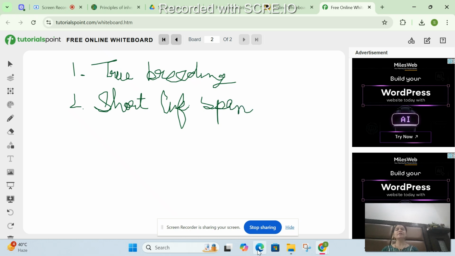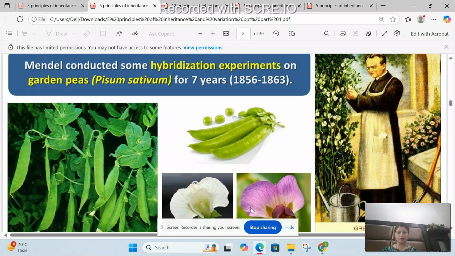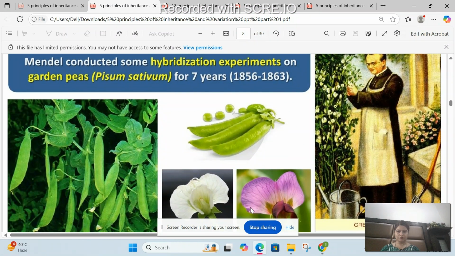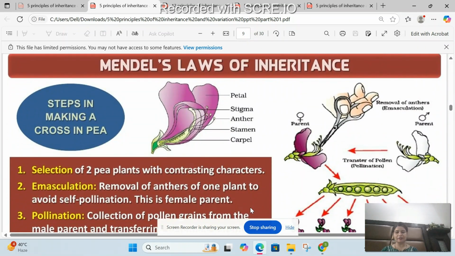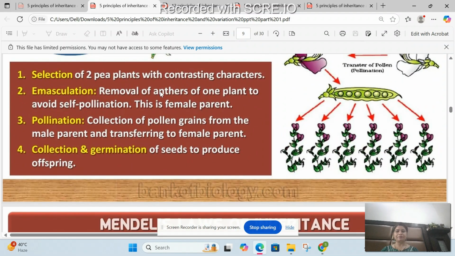All right. Now coming back here, this pea plant has seven contrasting traits, which I will show you with the help of a table. This is the experiment. This often comes in board examination also for 12th practical.